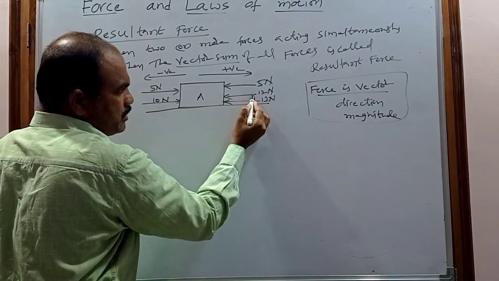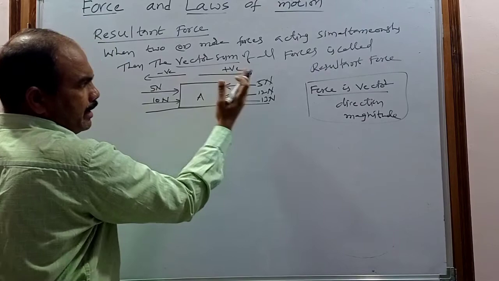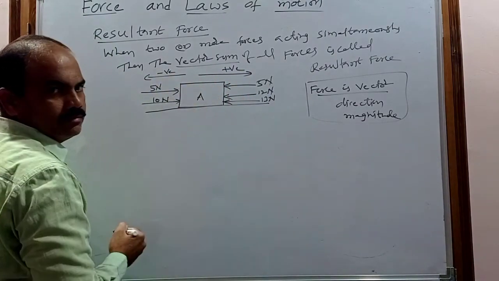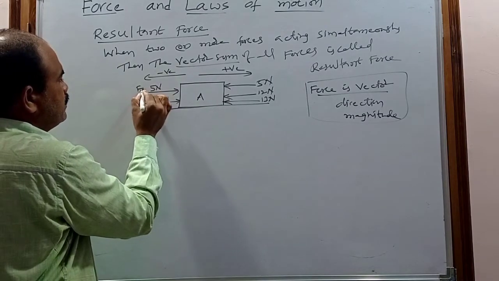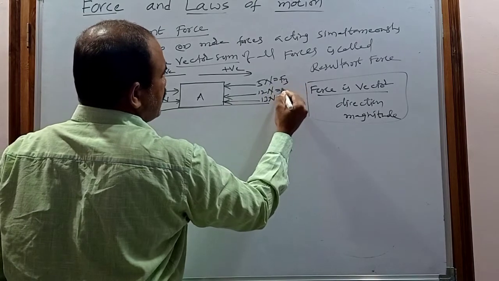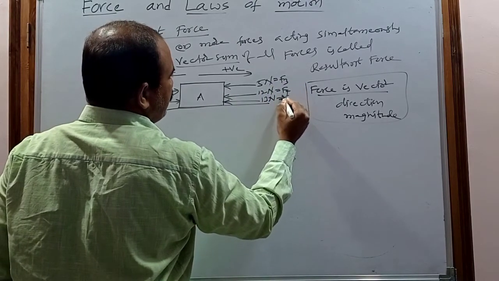The 5 newtons, 12 newtons and 30 newtons act in the other direction, so those are negative. Now consider this as force F1, this F2, this F3, this F4 and this F5.